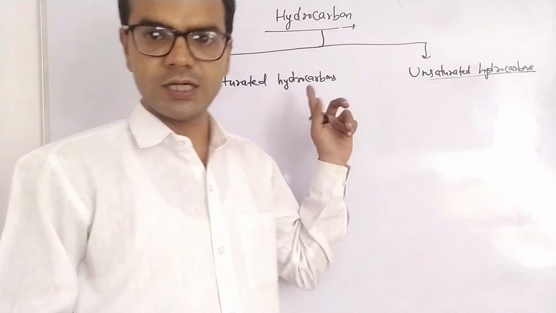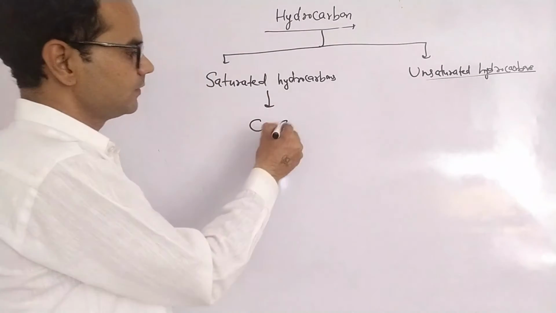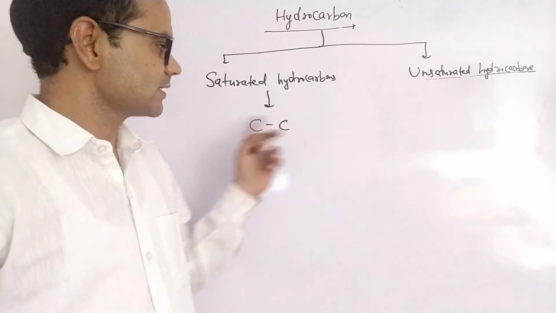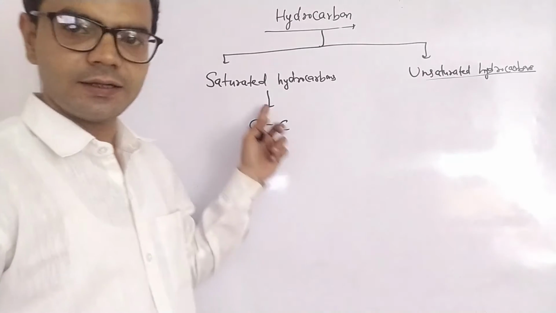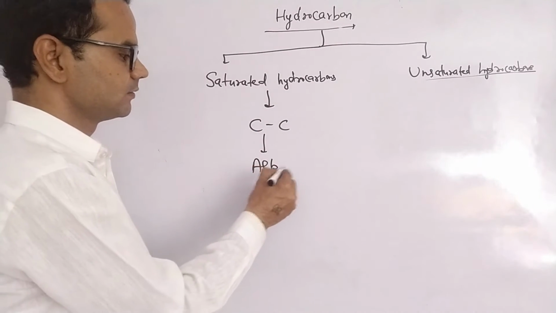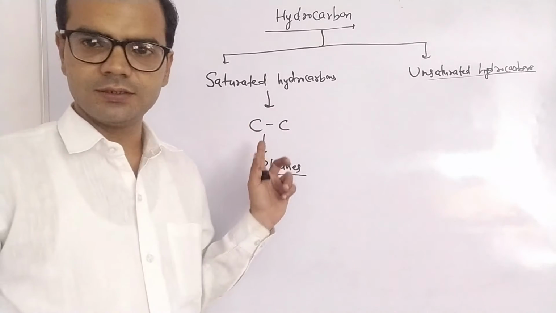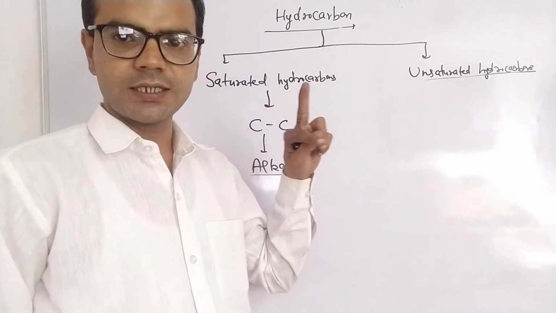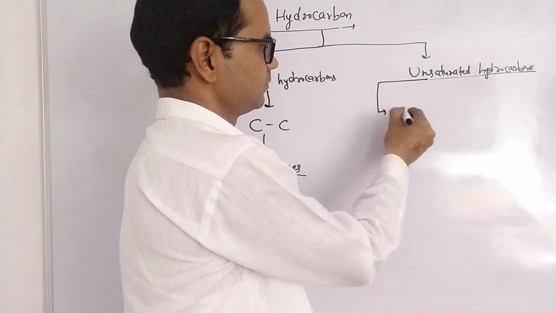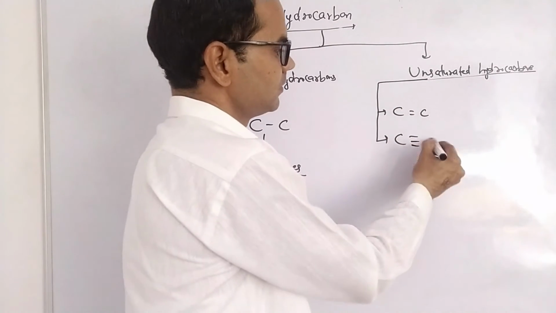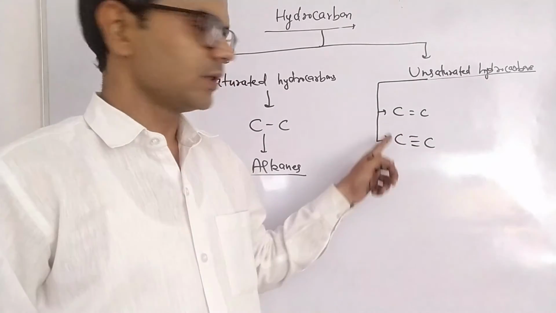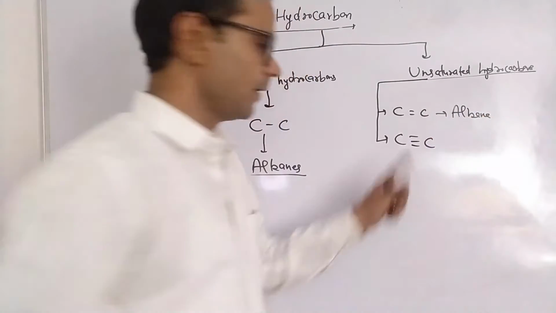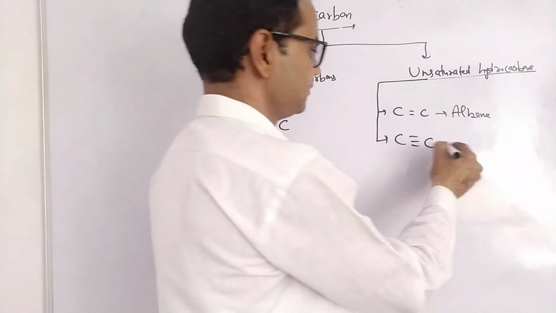Saturated hydrocarbons are those hydrocarbons which contain a carbon-carbon single bond. It is the indication of saturated hydrocarbons. There is a single bond between carbon and carbon, and they are called alkanes. Unsaturated hydrocarbons are those hydrocarbons which contain either a carbon-carbon double bond or a carbon-carbon triple bond. A carbon-carbon double bond is the indication of alkene, and a carbon-carbon triple bond is the indication of alkyne.